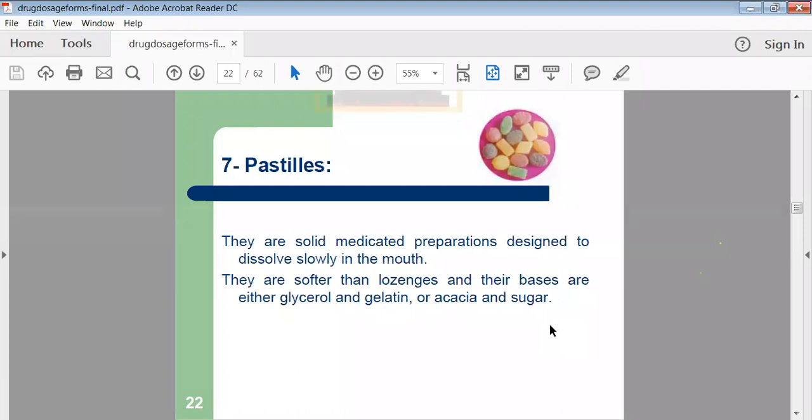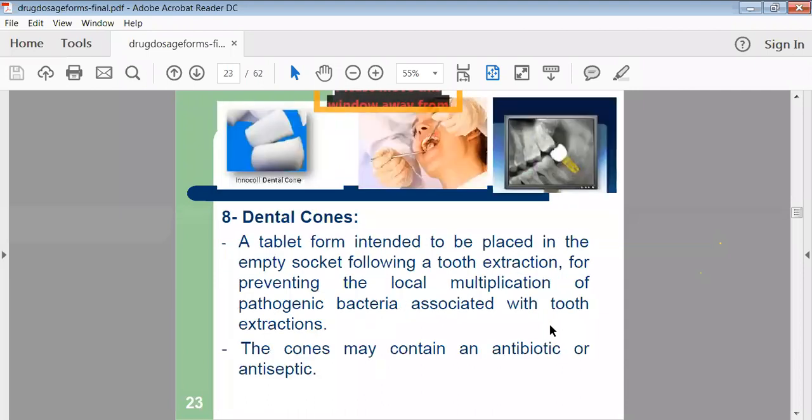Nowadays these pastilles are a little bit outdated, or we are not utilizing this kind of pastille. Then after the pastilles, dental cones are there. These are special-shaped tablets, or particular conical-shaped tablets. So they are used in dental therapy.